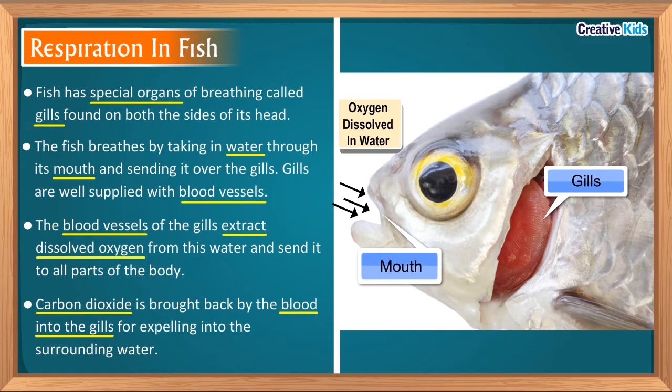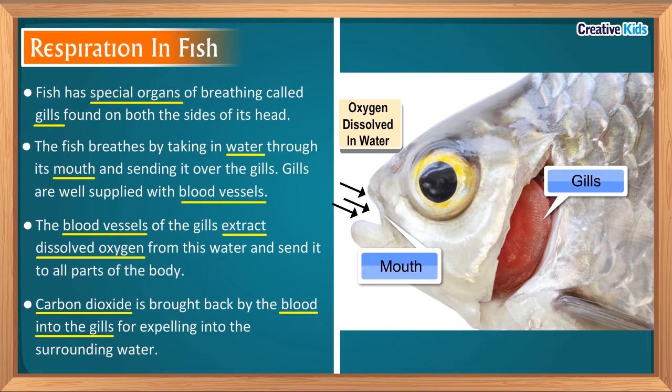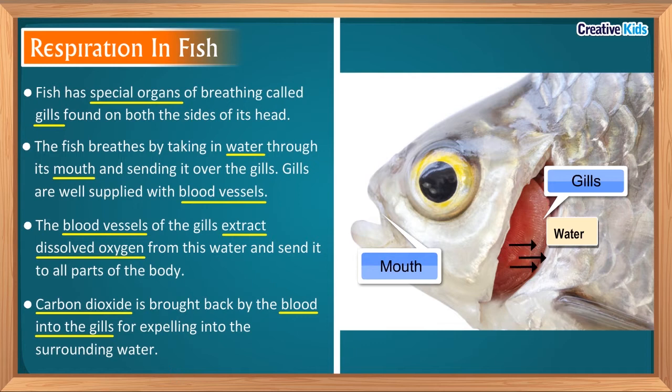Let's see this once again. Fish has special organs of breathing called gills found on both the sides of its head. The fish breathes by taking in water through its mouth and sending it over the gills. The gills are well supplied with blood vessels.